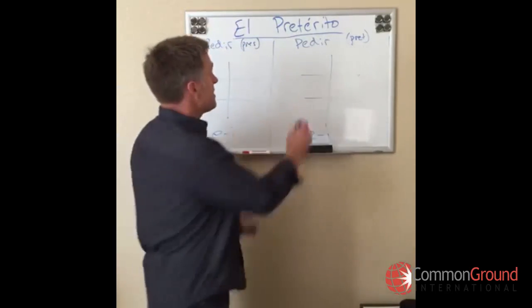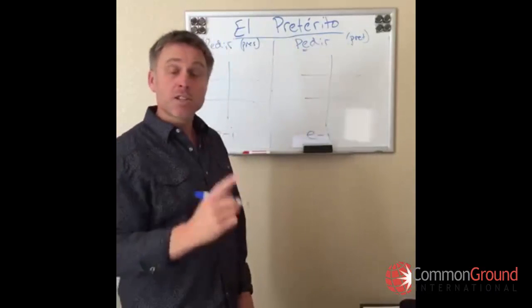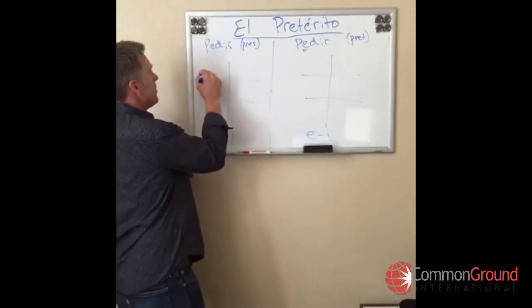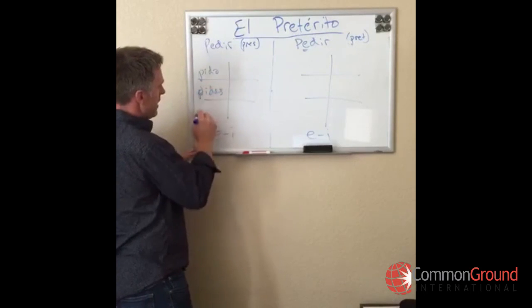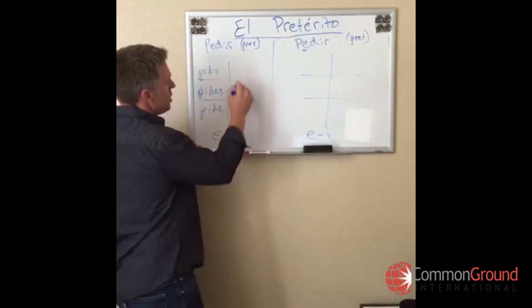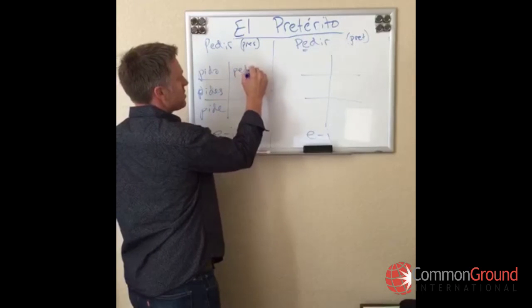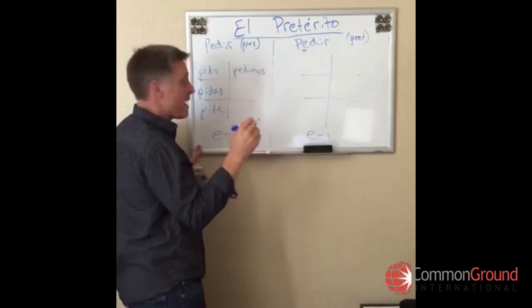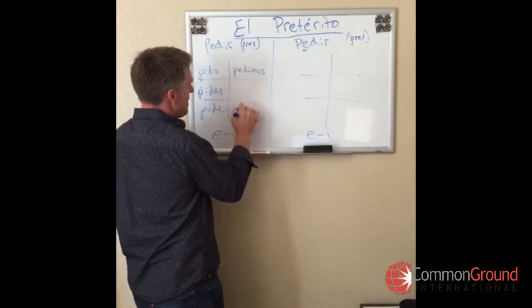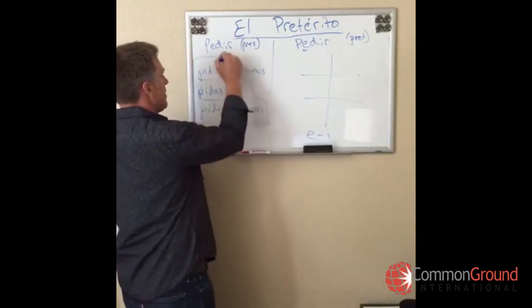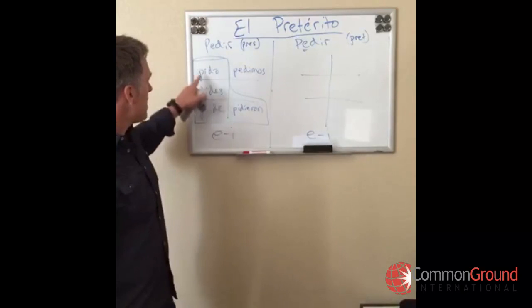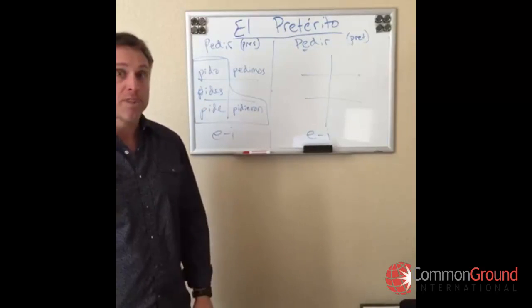So in the present tense, it's yo pido, tú pides, él, ella, usted pide, nosotros pedimos, because it's a boot verb, right? And ellos piden. Bien, so here's our boot. Pido, pides, pide, piden.